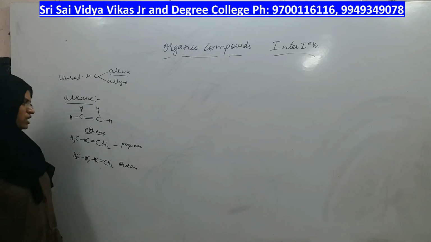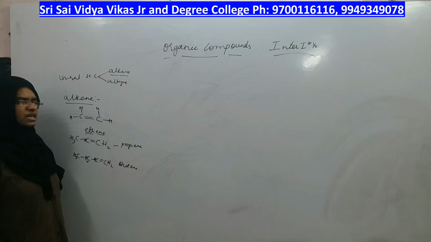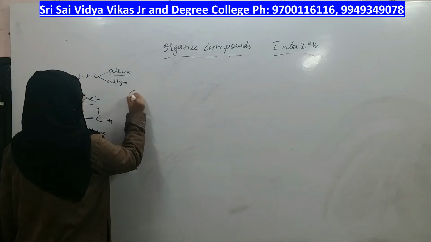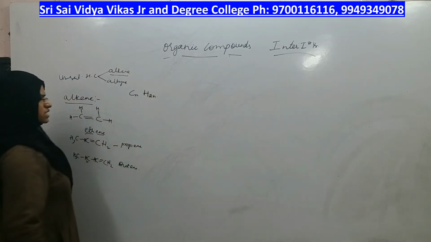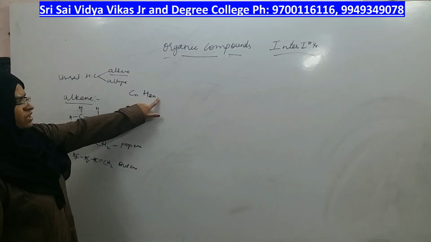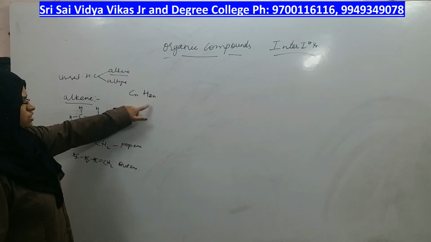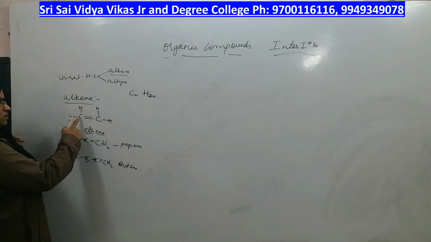Now if these are all the members, you should have a general formula for all the alkenes, just like alkanes. What is the general formula of all the alkenes? CnH2n, that's it, right? For alkane the formula was CnH2n plus 2, but for alkene the formula is CnH2n only. Is it really valid? Let us verify.